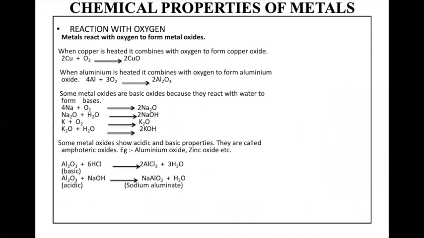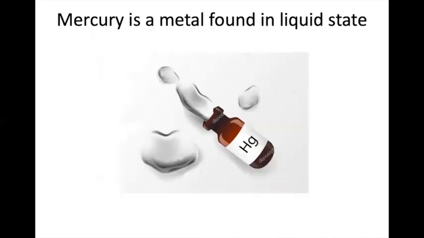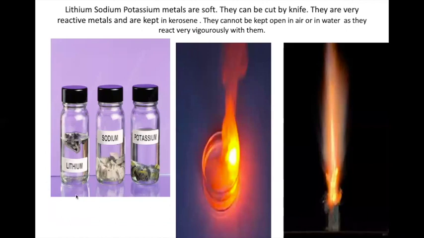Now, let us study the chemical properties of metals, and we will be studying many reactions here. The first reaction is the reaction of metals with oxygen. Not all metals react with oxygen at the same speed. For example, we just learned that these are metals, and they are not kept in air. Why? They react so vigorously. More reactive metals react as soon as they are exposed to air. You can see copper. You have copper vessels also. You just put them down, and they are not going to react with oxygen. You have to heat it.